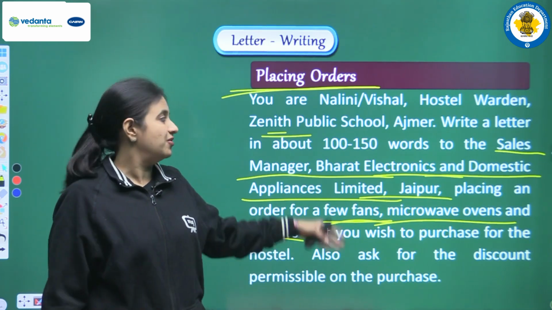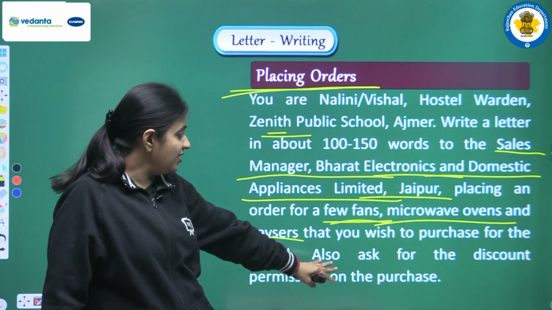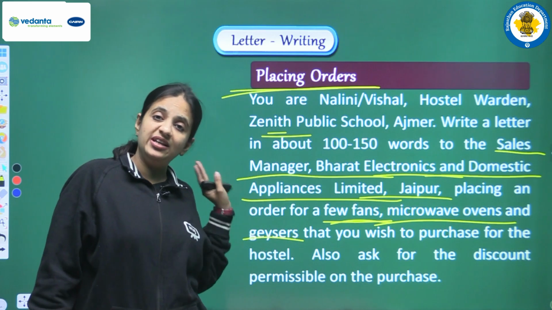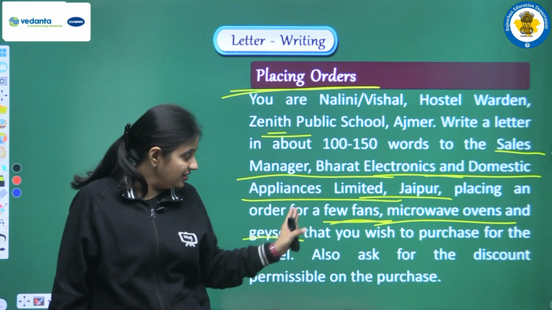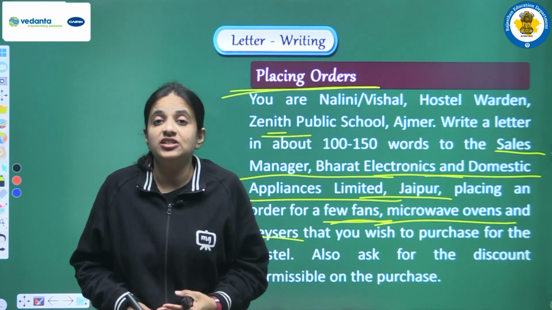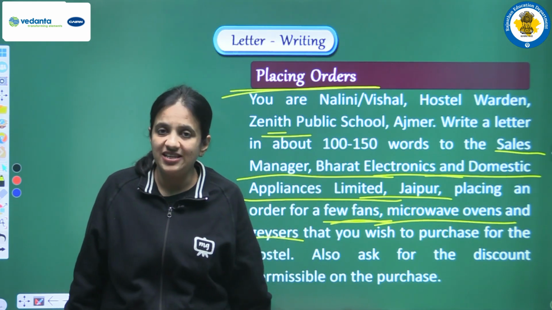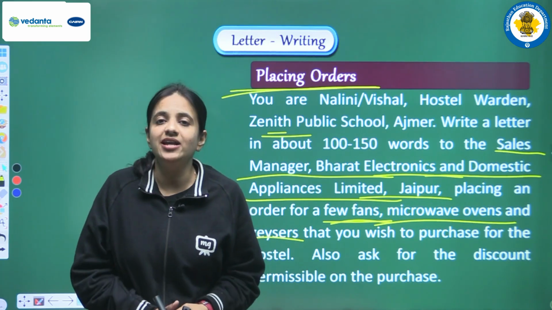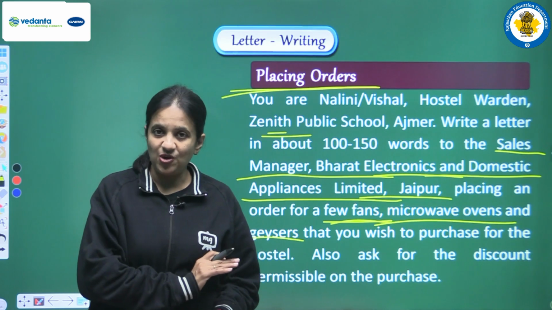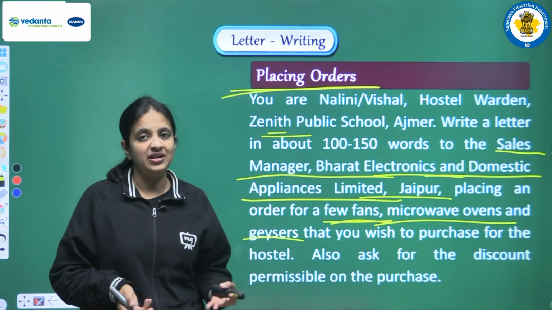So yes, we have to cover all these points and follow all the information that we have, like our name, the school name, the name of the firm. Everything is given to us, and in fact the objects that we want to purchase from that firm are also given to us. So considering all these things in our mind, finally we have to write one business letter. Okay, I hope the question is clear to you all, what the question is, what kind of letter we have to write, and what things we have to cover.